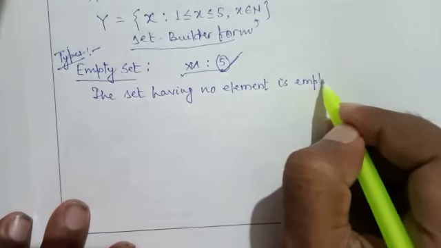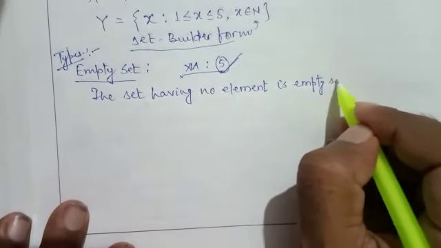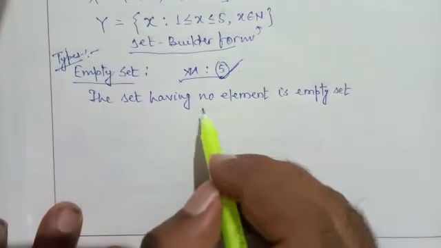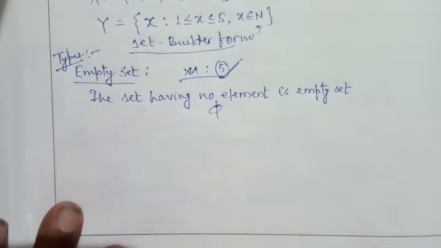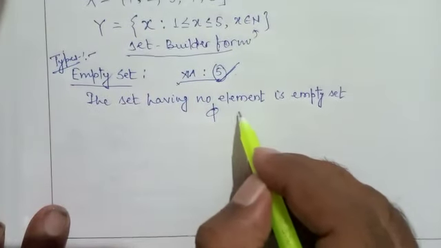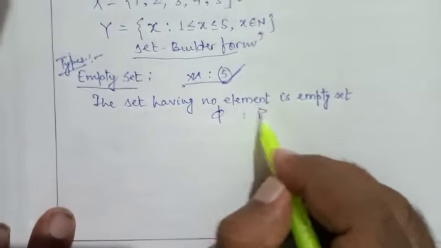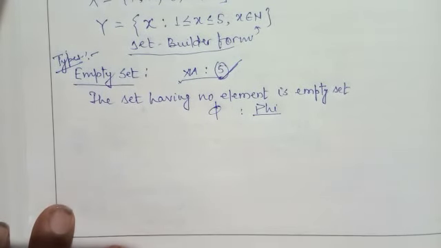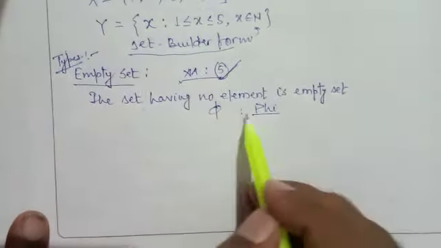The set having no element is called empty set, and empty set is represented by phi. Similarly, phi, this is the symbol of empty set, and we write it as phi. See the symbol.